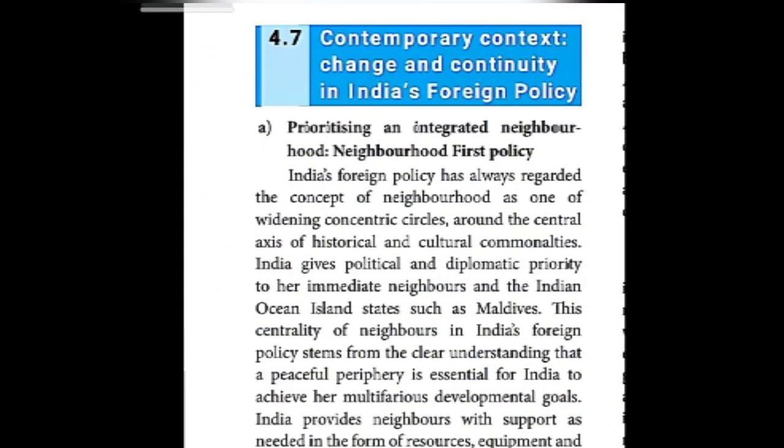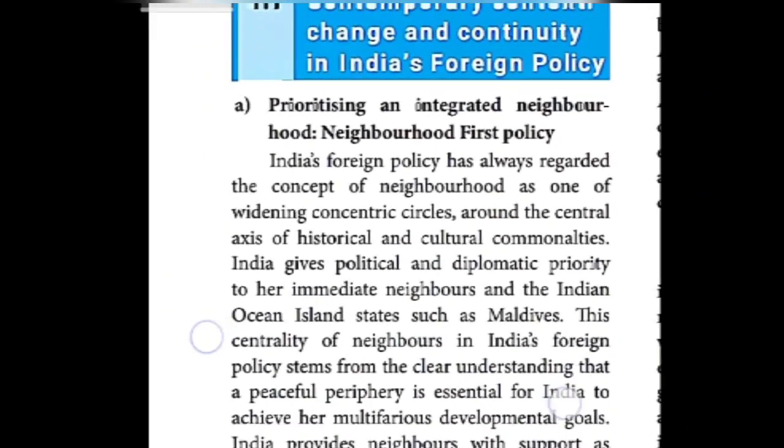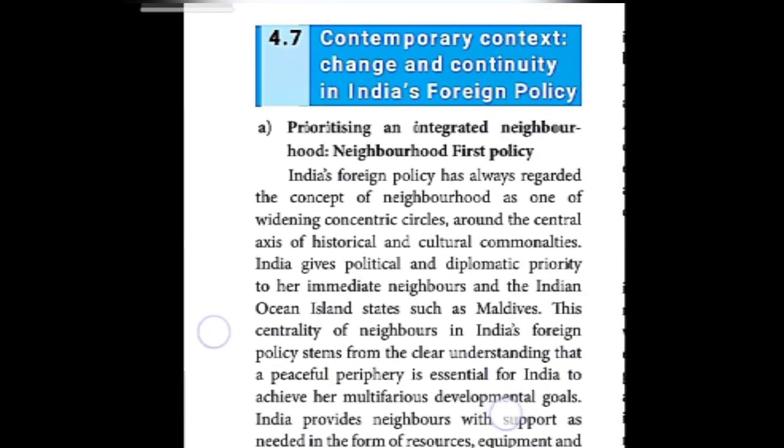The next thing given is an essay. Nearly 5 points I am going to teach. From the 5 points, any 2 points only you have to write for an essay. This year only 2 points were asked. Any 2 basic concepts of foreign policy were asked. So you only have to write any 2, children. Please listen carefully. Meanings alone I am going to tell under this contemporary context.